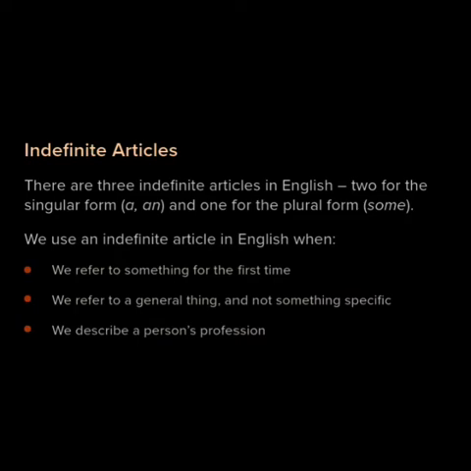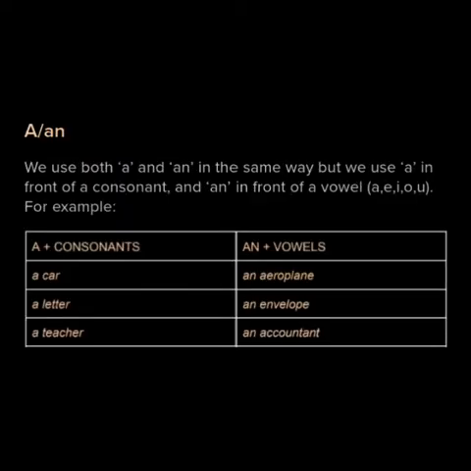Now first of all we should understand how to use a and an. We use both a and an in the same way, but we use a in front of a consonant and an in front of a vowel: A, E, I, O. Here are some examples: a car, a letter, a teacher, an aeroplane, an envelope, an accountant.